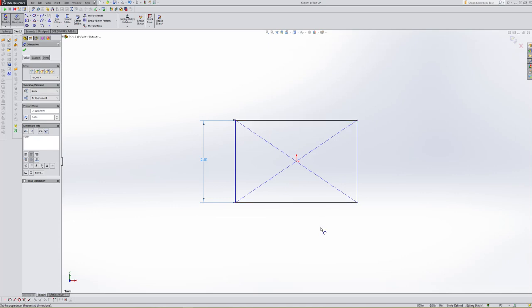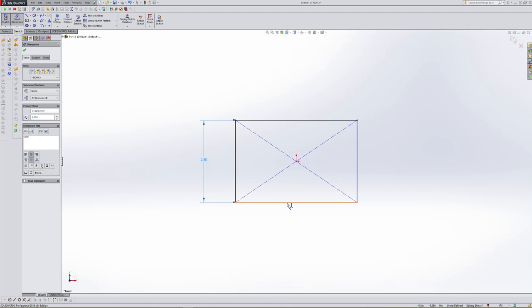So as I'm still in the command, notice that these two lines turn black. What that's telling us is that we're beginning to develop the constraints on where this shape is actually being defined by these constraints. So we know that the center of our rectangle is on the point of origin, and this line would be 1 1/4 from the point of origin, and this line is also 1 1/4 from the point of origin. Notice the endpoints of these two lines are still blue, so that tells us that they're not defined quite yet. So the next dimension that I'm going to need is this bottom dimension.